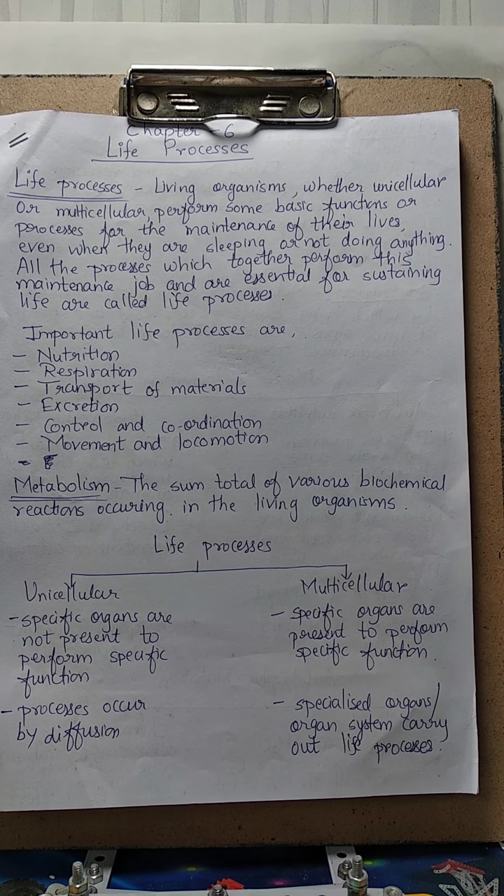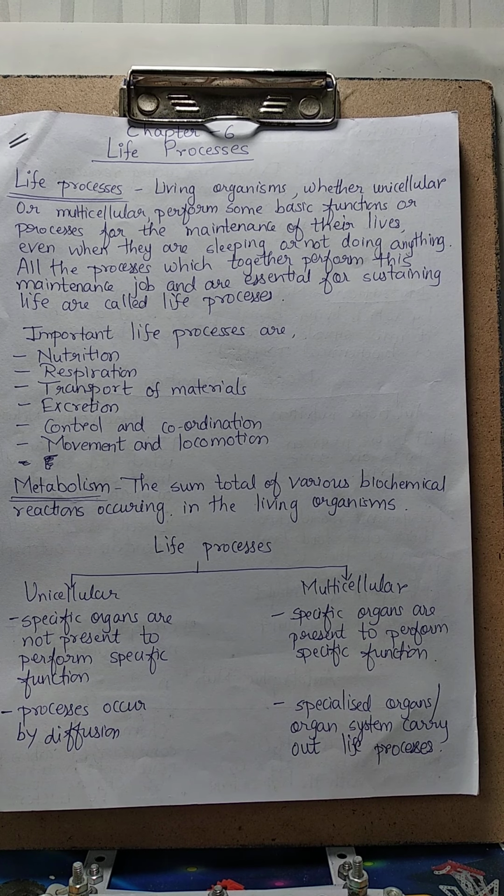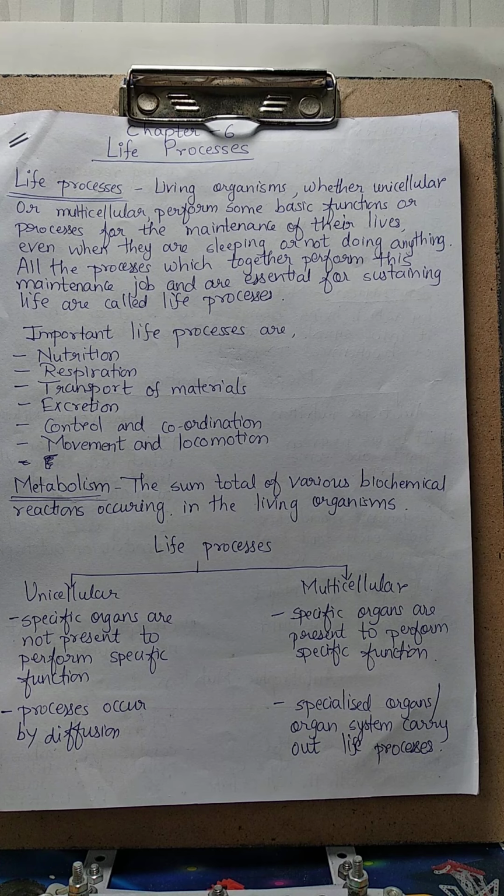Okay, so all living organisms, we know that they are made up of tiny structural and functional units called cells. Now, these cells are made up of protoplasm. What is protoplasm? Protoplasm is also called the living matter of the cell, where all the biochemical activities or reactions, all the metabolic activities take place in the living matter or in the protoplasm of the cell.